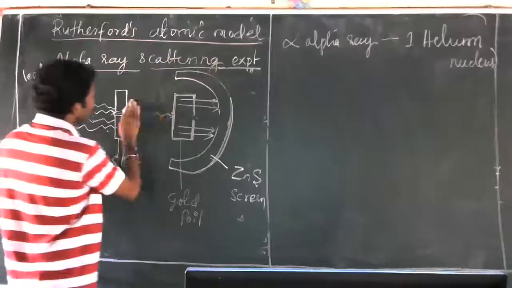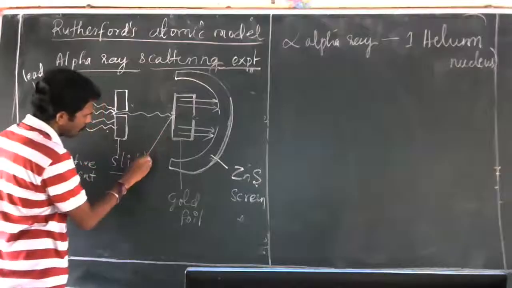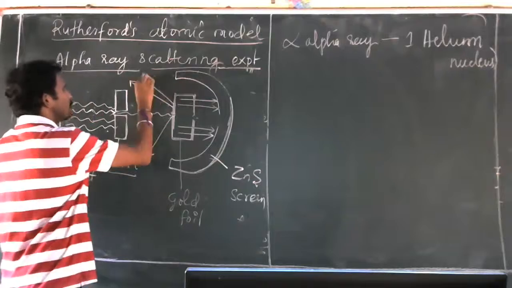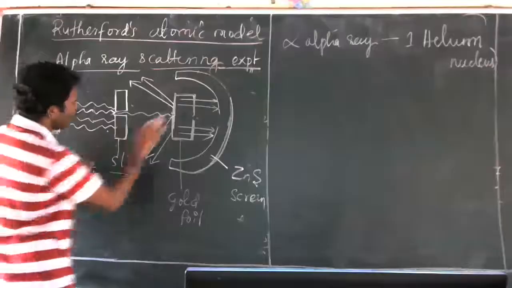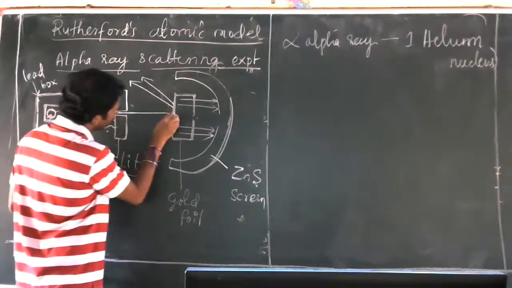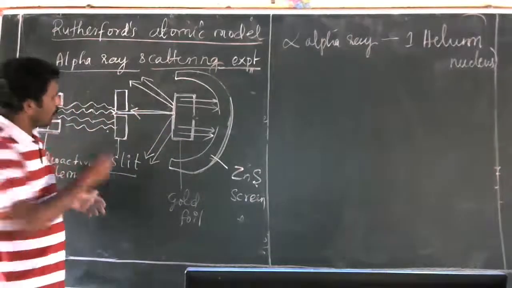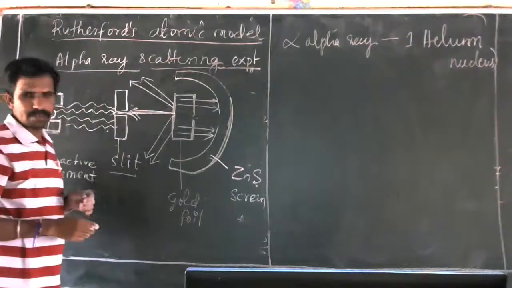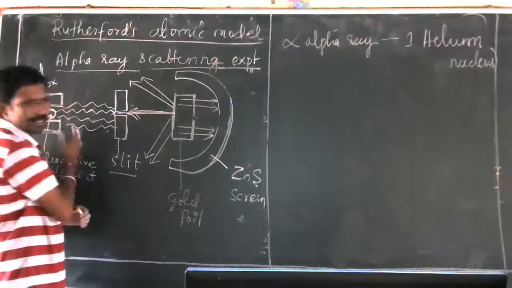Some rays were reflected back. Some rebounded, so how they went, the same way they came back. They went straight and rebounded back, without any angle. Like 180 degrees only, they came back.